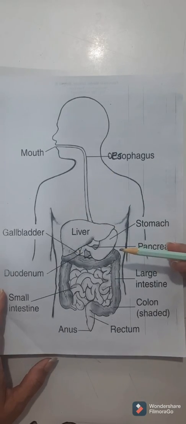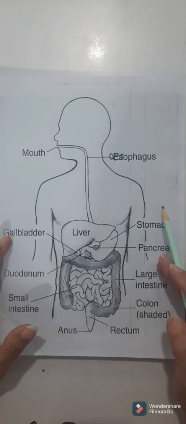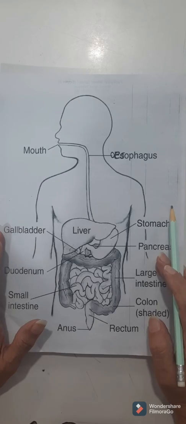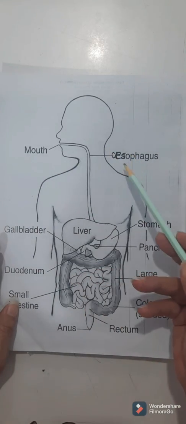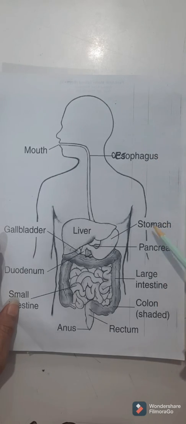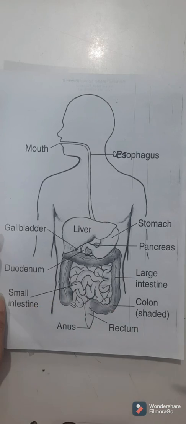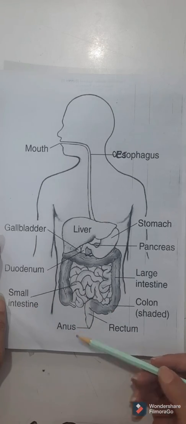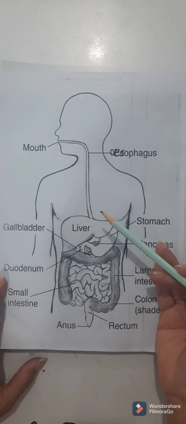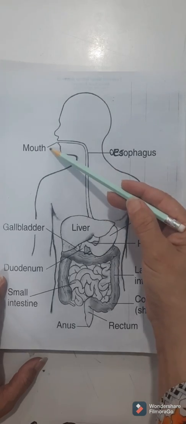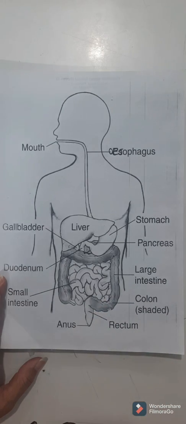This is the digestive system, and it helps to break down large molecules of food into smaller molecules and its absorption into the blood. It includes the following organs: mouth, esophagus, stomach, pancreas, liver, gallbladder, large intestine, small intestine, rectum, and the anus. It is a long 10 meters coiled tube starting from the mouth and ending at the anus.